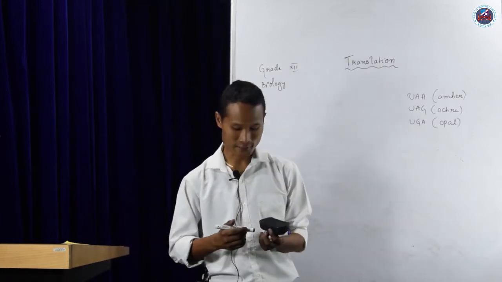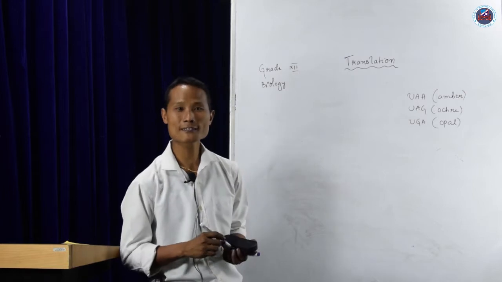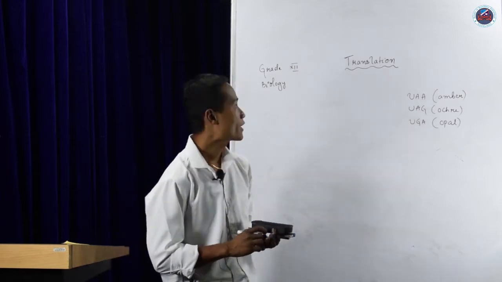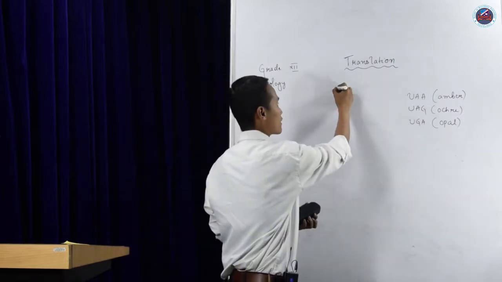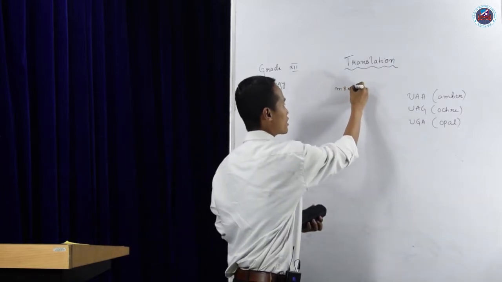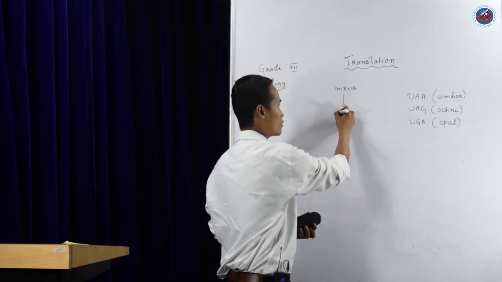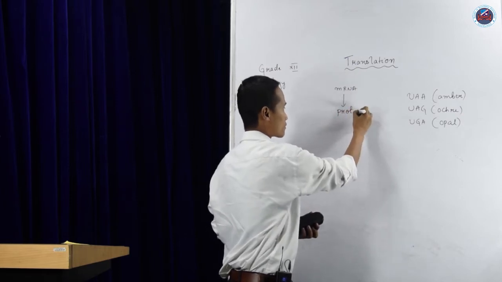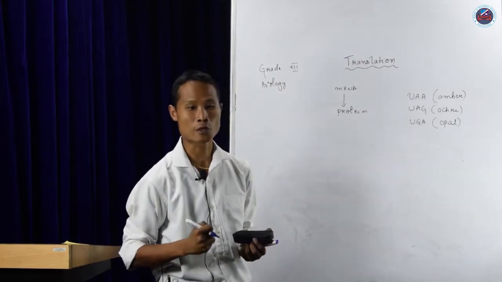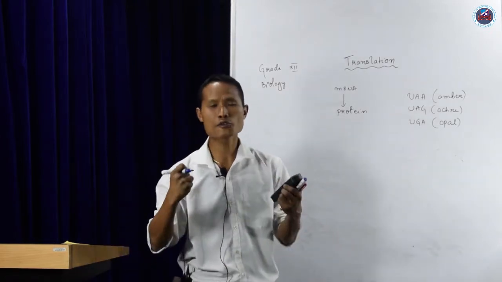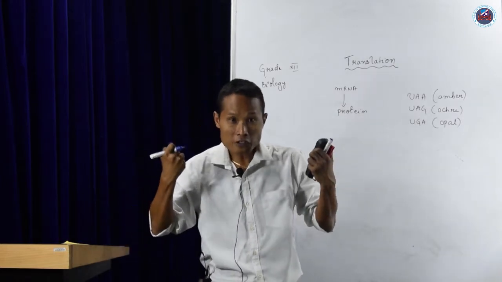Today we are going to discuss a very important topic, that is translation. In the process of translation, you know that mRNA, your mature RNA, will be synthesized to protein. Today we are going to discuss how proteins are synthesized in our body, because proteins are required for functions.